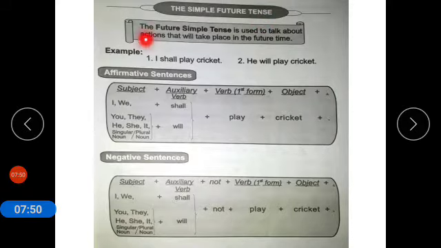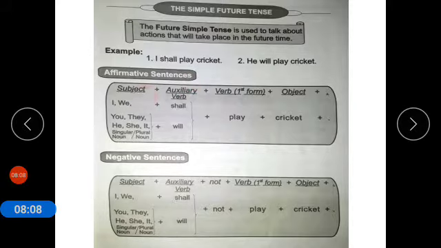Now coming to simple future tense. The future simple tense is used to talk about actions that will take place in future time. Example, I shall play cricket, he will play cricket. So we use auxiliaries shall and will.